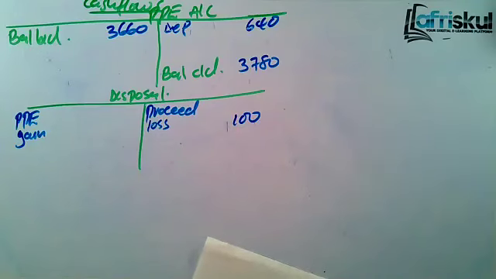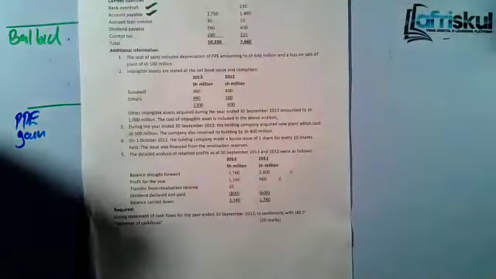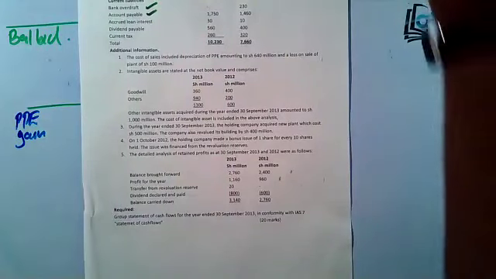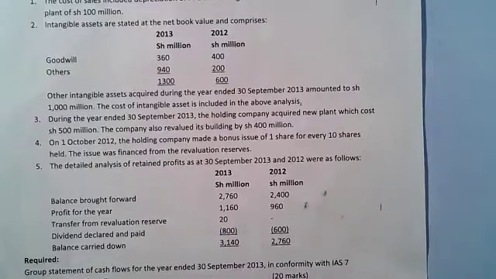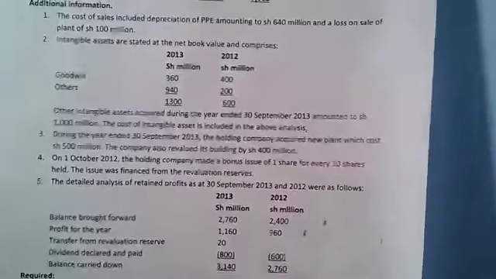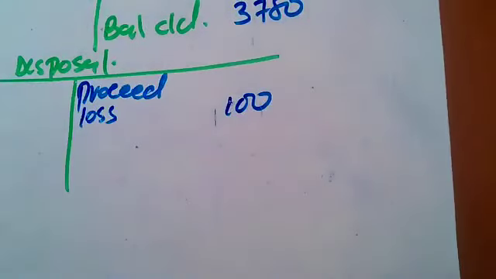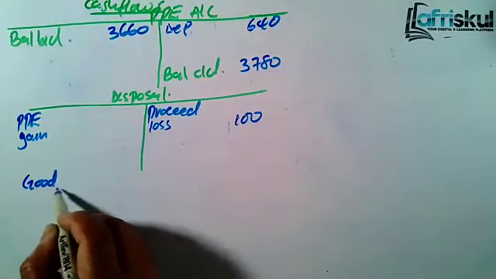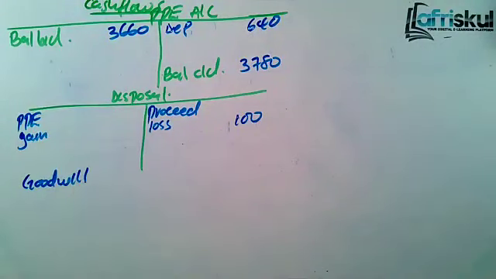Let's go to note number two. Number two, you are told that intangible assets are stated at net book value and comprise goodwill and others. So let me open the account for the two, or it's not a must. Let me start with goodwill. You need to explain this. It's not a must that you open an account.